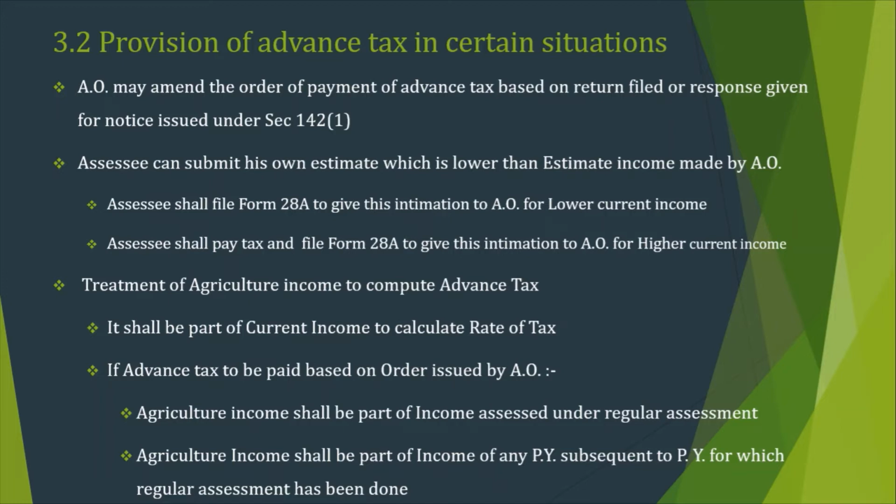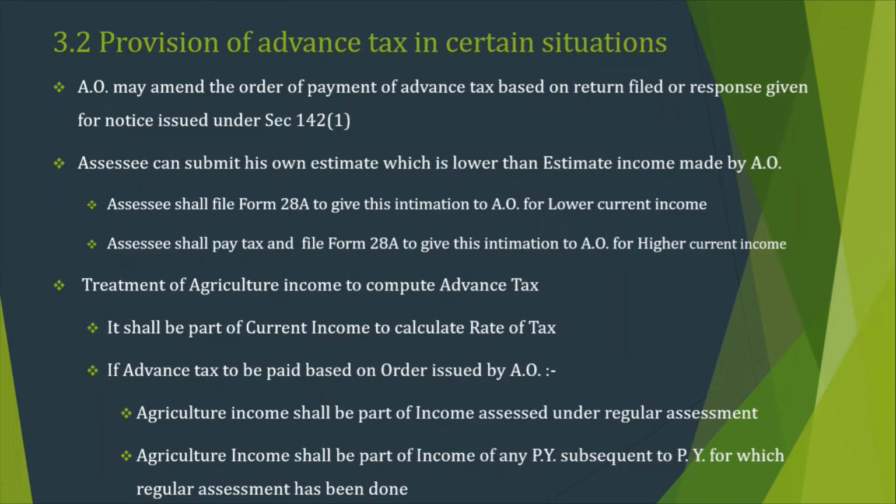Now, treatment of agriculture income in advance tax. First of all, agriculture income becomes a part of the current income to calculate the rate of tax. The first scenario is very simple, but now there is a situation where an order is issued by the AO to pay advance tax. In that case, if there is agriculture income related to the year for which regular assessment has been made, it will be a part of the current estimated income. It means it will be considered to estimate the current year income.